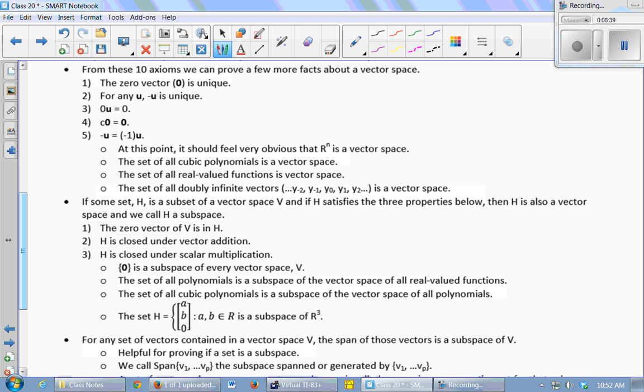So it should feel like, oh yeah, Rn's a vector space. All these things hold. We have talked about all of those properties in terms of vectors throughout the semester. We just never listed them all in one place.